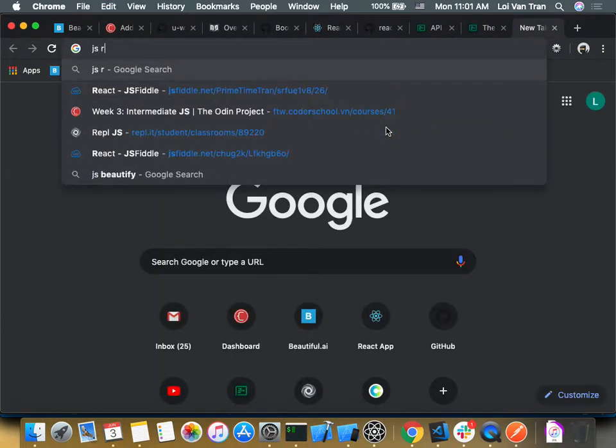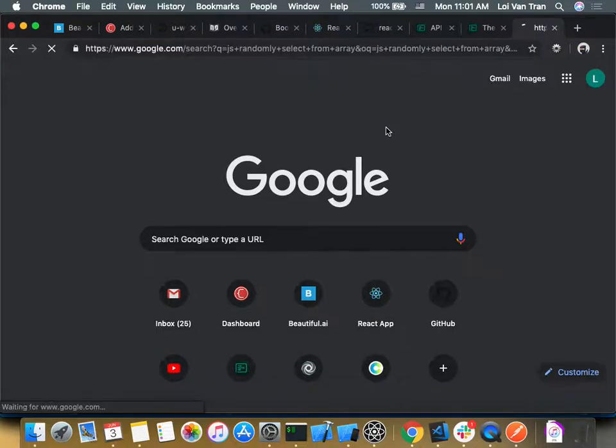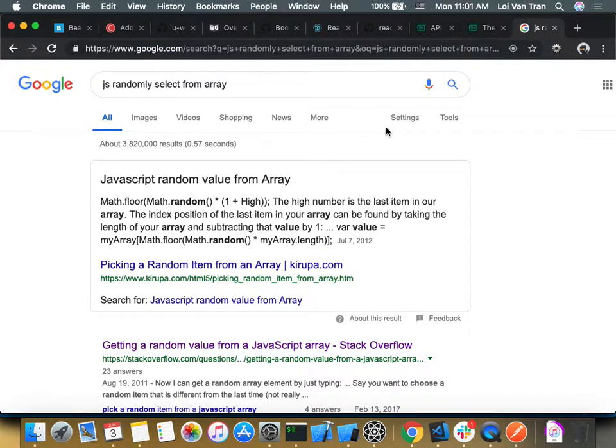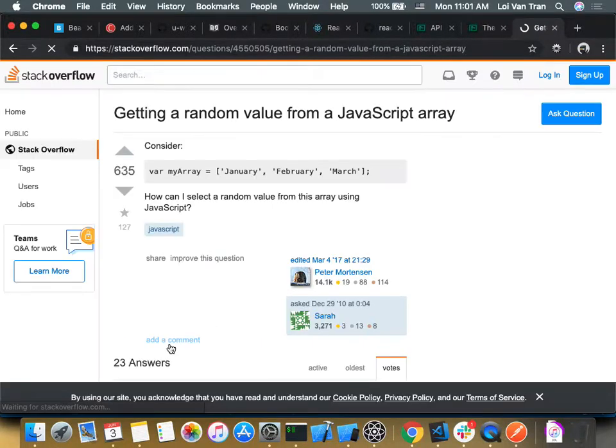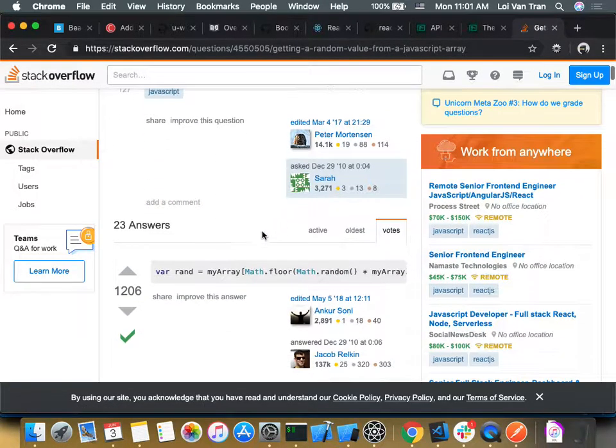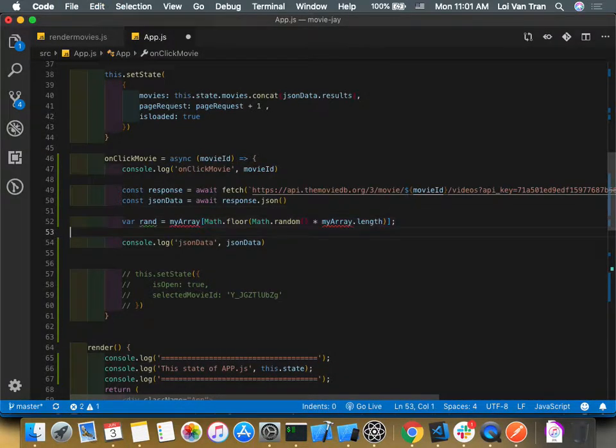So we'll search, JS, randomly select from array. I don't remember this command. I swear to God, I've Googled it so many times in my life. It's okay to Google, guys. Okay, so Google came through again, man. Thank you. So I'm going to go ahead and paste this right here.